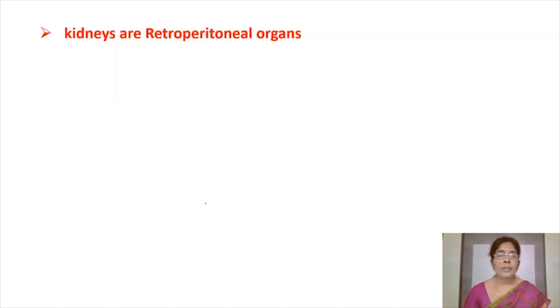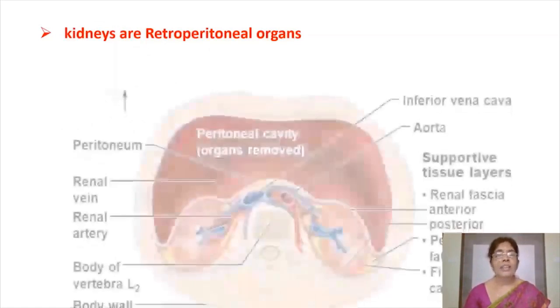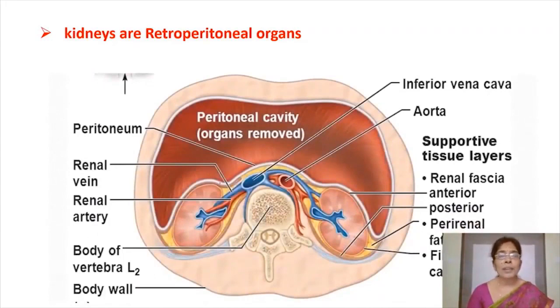Next important point is kidneys are said to be retroperitoneal organs. Observe this diagram. This is the body cavity. Brown colored part is body cavity.